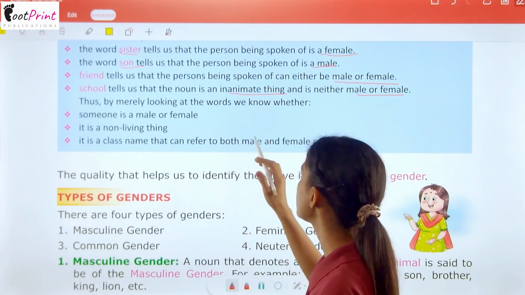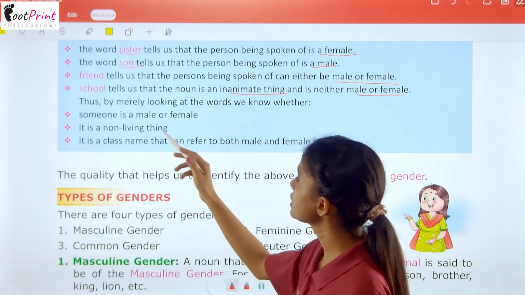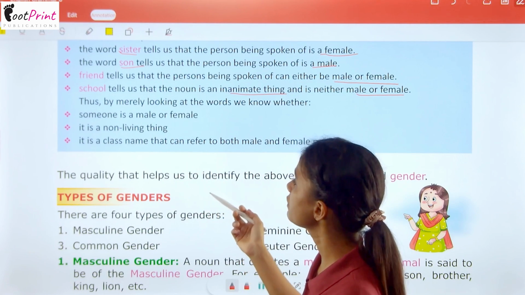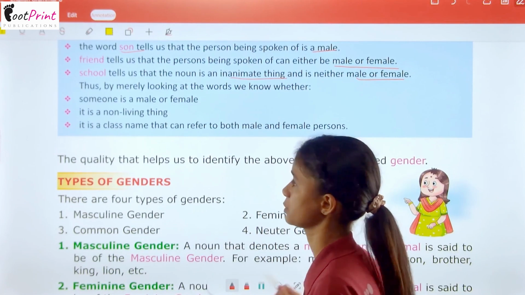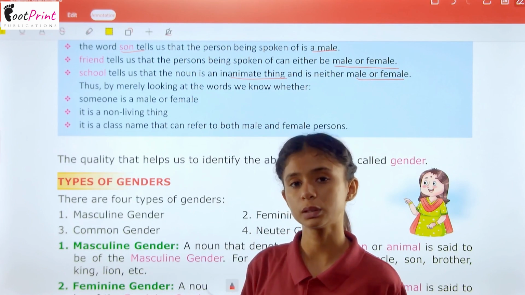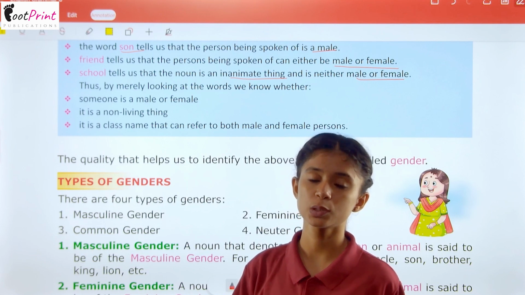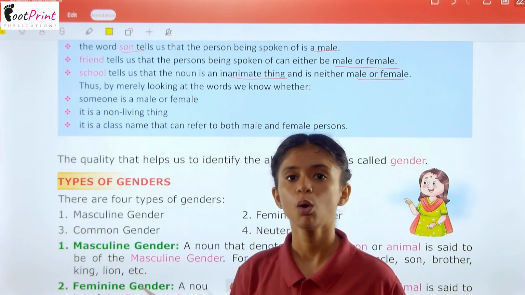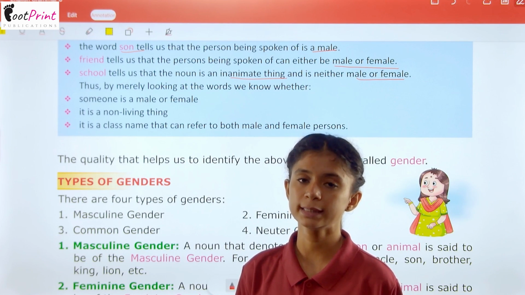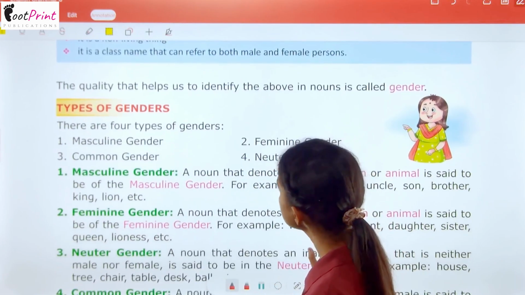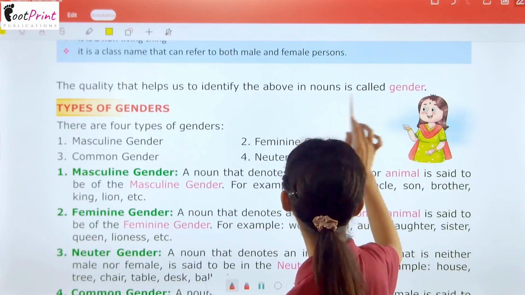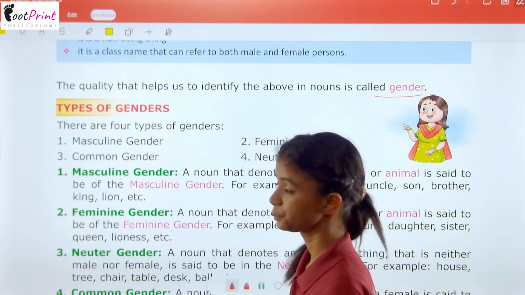Thus, by merely looking at the words, we know whether someone is a male or female. It is a non-living thing. It is a class name that can refer to both male and female persons. So, by just looking at the words, we understand whether we are talking about a female, a male, a lifeless thing, or anything that can be both. The quality that helps us to identify the above nouns is called gender.